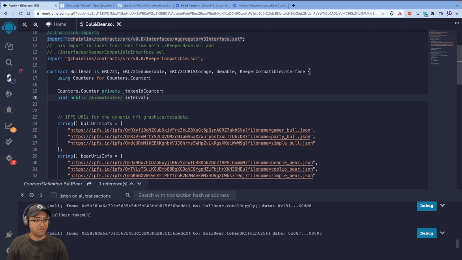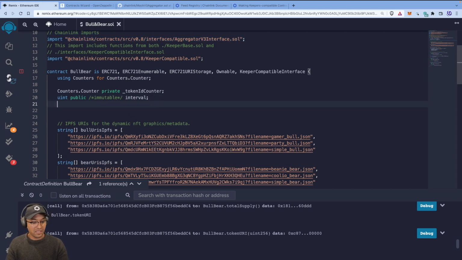But normally you'd want to keep this interval, and it's up to you, but it really should be a steady interval that doesn't get changed, or only gets changed by the owner, right? Okay, so we've added those two pieces of information. We also need to add a timestamp. What's happening here is this will also help us in debugging a lot. We're going to say that the last timestamp in which things were updated is going to be this, let's say.